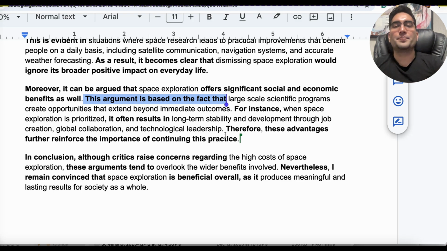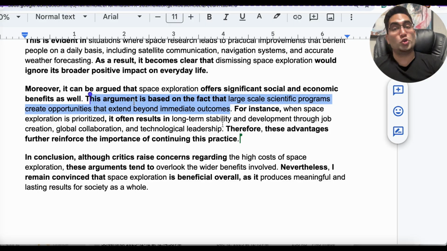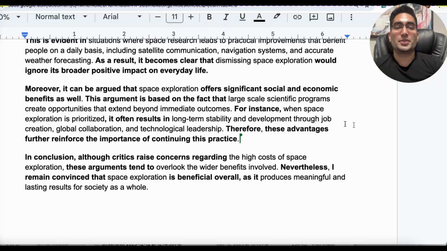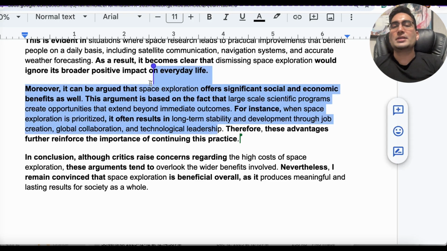so this kind of phrasing beautifully expands the topic you want to talk about. Large-scale scientific programs create opportunities that extend beyond immediate outcomes. So we're going on in a little bit of elaboration, but not too much yet, because we're building it. For instance, is where you go into a deep elaboration. For instance, when space exploration is prioritized, it often results in long-term stability and development through job creation, global collaboration, and technological leadership. There you go. Now this is really well explained and it has a good flow.